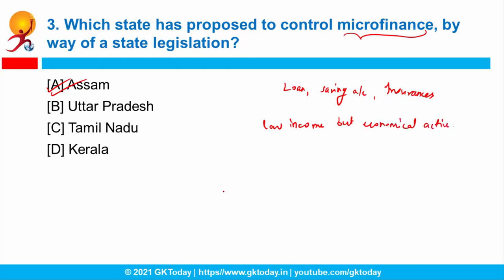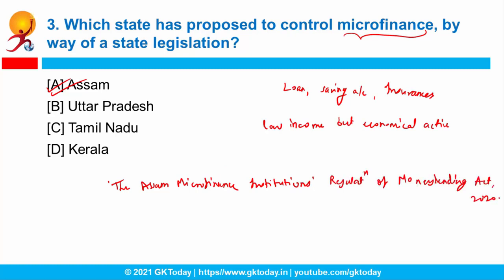So recently the Assam government has enacted the Assam Microfinance Institutions Regulation of Money Lending Act 2020, through which it proposes to control microfinance and related institutions, okay? Under this act, it has been decided that microfinance institutions require separate registration for working in a selected village or city. So now you might be thinking why there is a need to control microfinance, right?